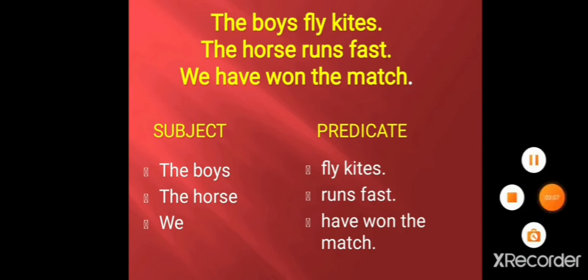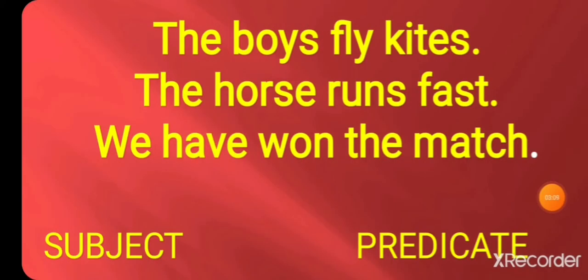Yes students, look here. The boys fly kites. The horse runs fast. We have won the match. Now students, find out the subject and the predicate yourself. Find out fast. Find out the subject from the first one. The boys fly kites. We are talking about the boys here. It's the subject.